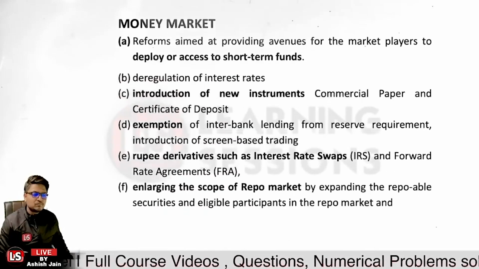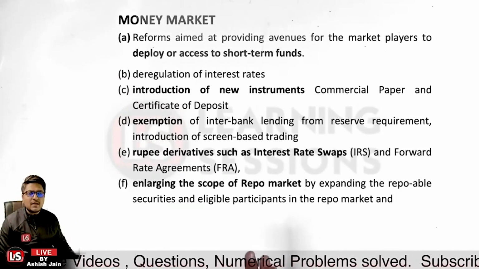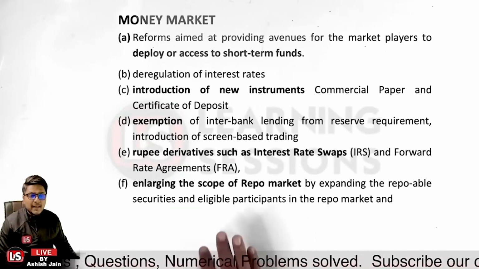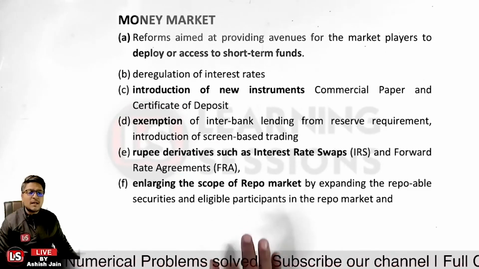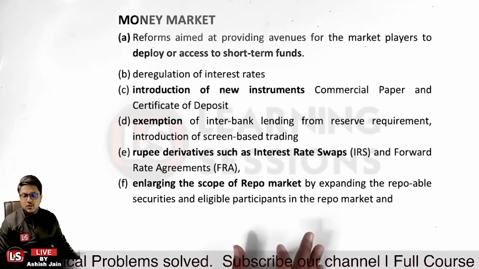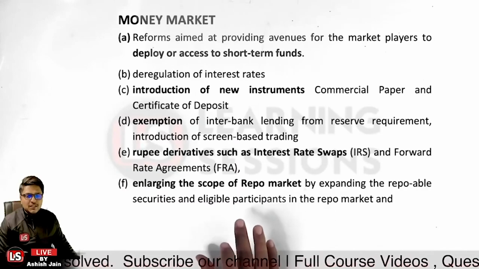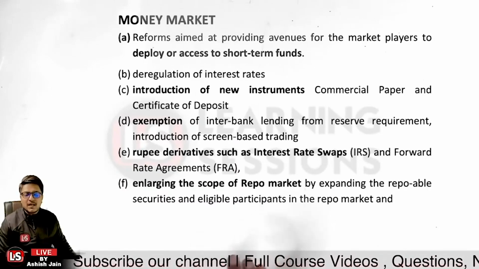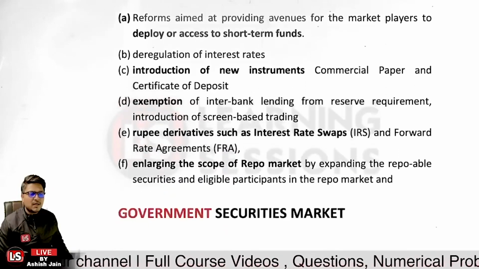Is that clear? Further, enlarging the scope of the repo market by expanding the repoable securities and eligible participants in the repo market. Now there are different repo instruments available, and the scope of the repo market has been enlarged. Is that clear? So these were the reforms related to the money market.